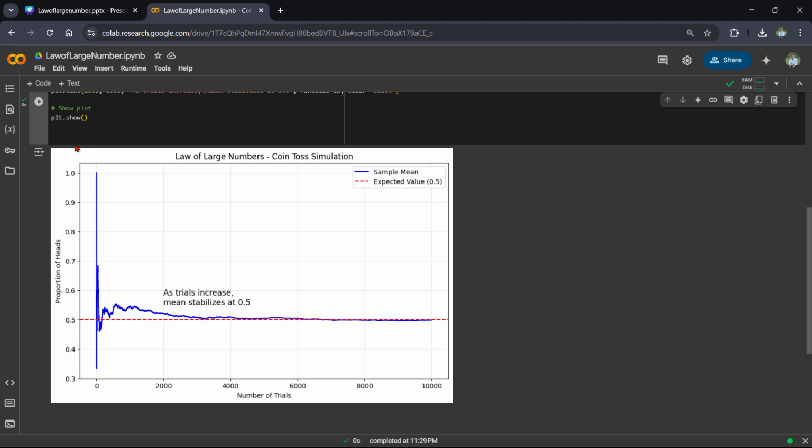So, what are the key takeaways from this code? From this code, we have learned that as trials increase, the sample mean converges to 0.5, which also confirms the law of large numbers in action, and it also ensures long-run stability even if short-term outcomes are random.